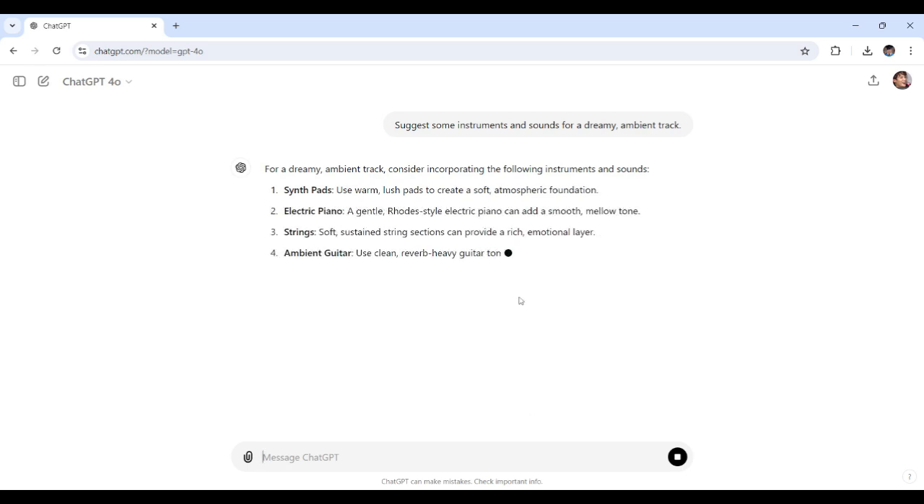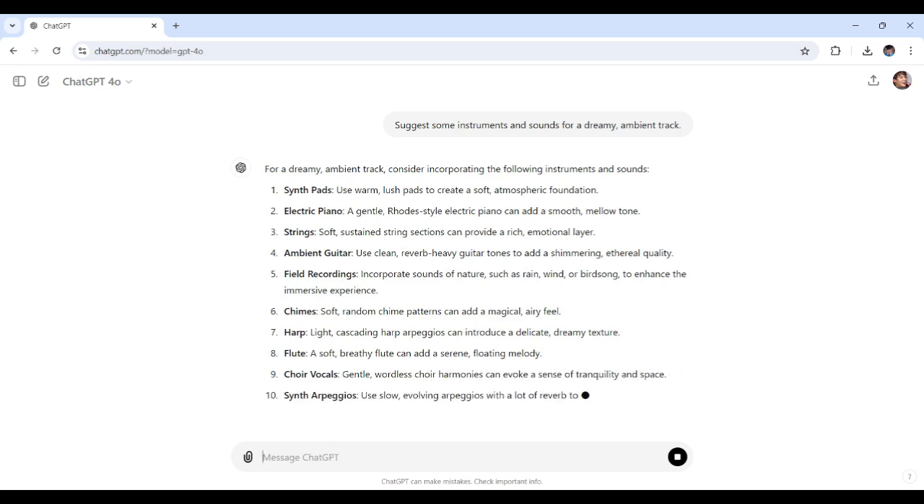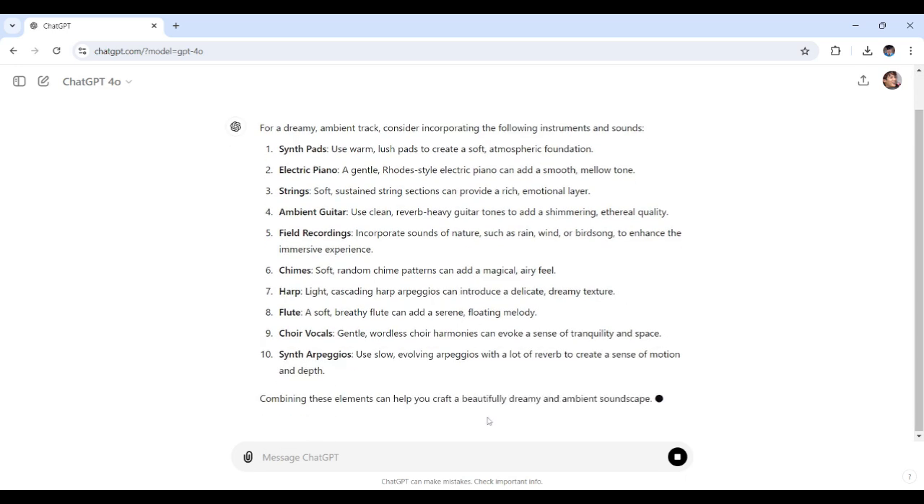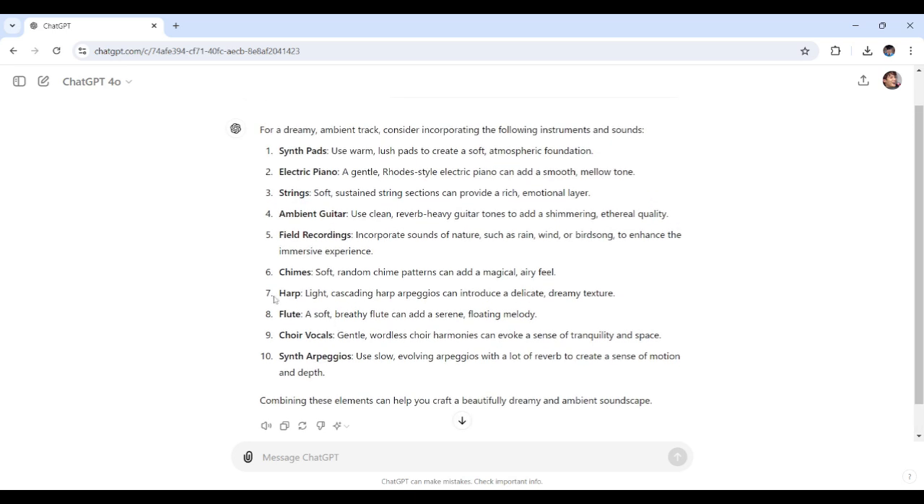So as we wait, remember that blending different textures and tones is key to achieving that unique sound signature for your track. So here's what ChatGPT recommends. Here's the harp, chimes, ambient guitars, synth pads, and yeah, these sounds will help create that ethereal ambient vibe we're aiming for. So, with these suggestions, you can start layering your track, experimenting with different combinations until you find that perfect, dreamy